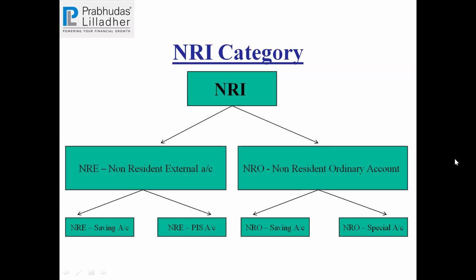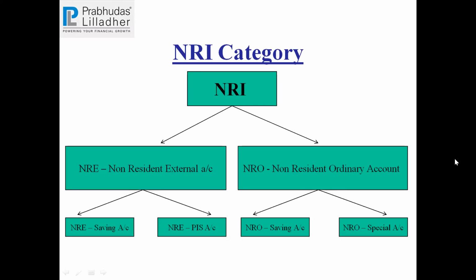Now coming to NRO. If you see over here, we need a savings account, and here we have not mentioned a PIS account, we have mentioned a special account. This is a recent change. Earlier, a PIS account was mandatory even for an NRO account, but now the rule has been changed. We don't require a PIS account, but we require a special account, which is somewhat like a PIS account. The only thing is that we don't need to take RBI permission for it. That's the only difference.